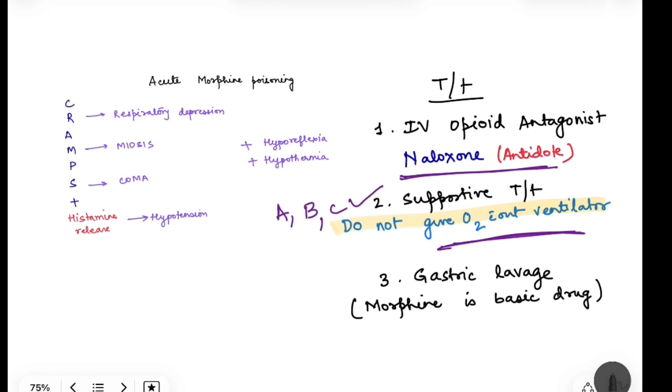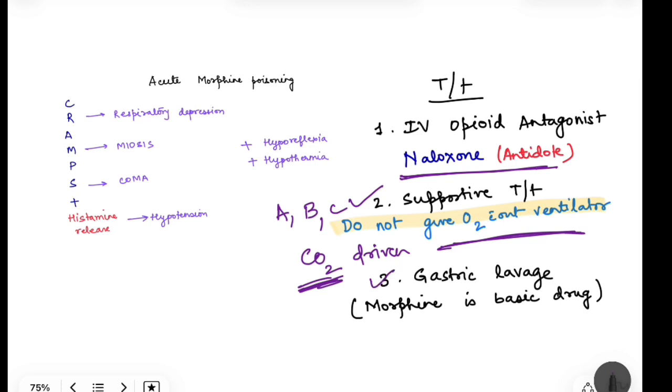Why? Because we have seen that respiratory depression occurs in morphine poisoning. Why? Because the carbon dioxide driven response especially is affected. Now, hypoxia is the only respiratory drive which is there. Now, if you give oxygen without the ventilator, then that respiratory drive of the patient will be gone. So, if you have to give oxygen, give it with a ventilator, because the ventilator can provide an artificial respiratory drive. Okay, so you will be maintaining the pressures for the respiration. So, do not give oxygen without a ventilator.